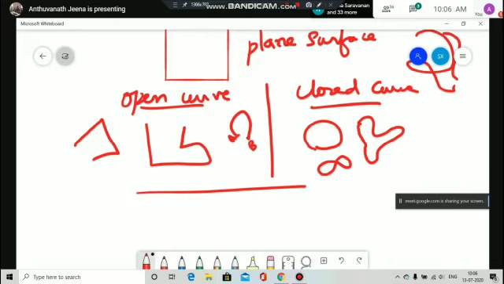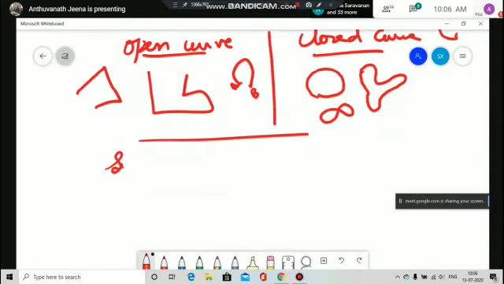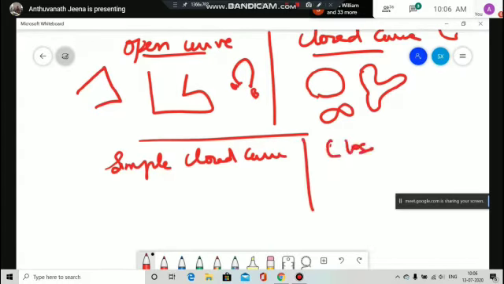Next, simple closed curve. Can you guess what a simple closed curve is? How is it different from a closed curve? It's not very complicated. Simple is the opposite of complicated. Not complicated is simple: without retracing any portion.